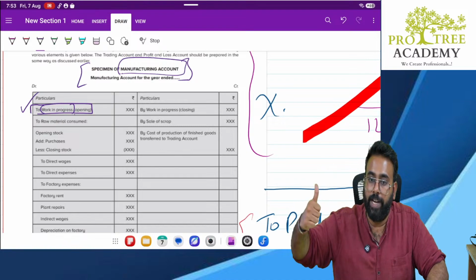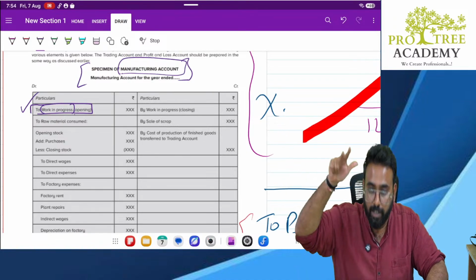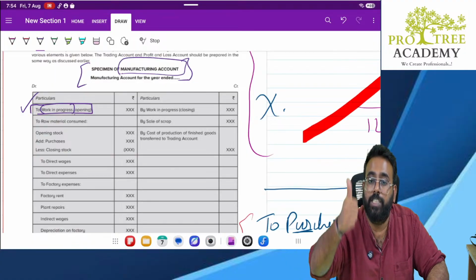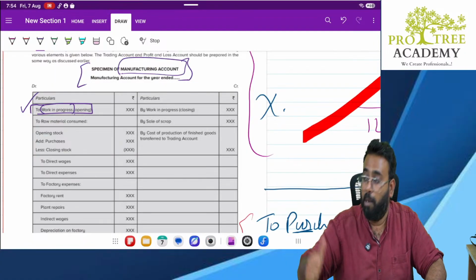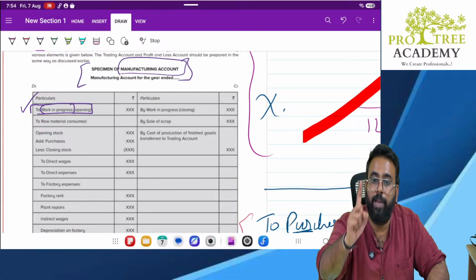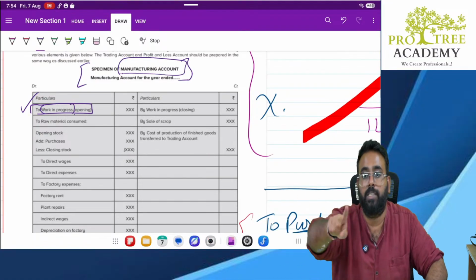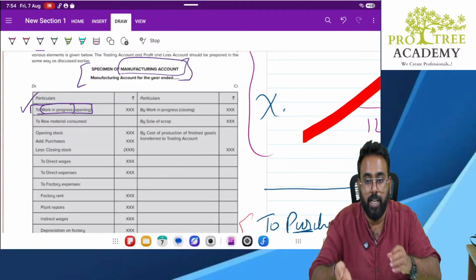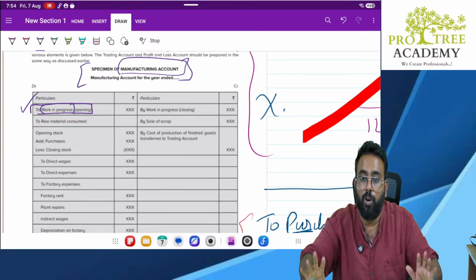Understand, our raw material was sugar, water and besan. But now, which raw material is still in the form of raw material only? Besan is only remaining as raw material only. Why? Because you have not done any changes to besan. Sir, sugar is already mixed with water. So, water and sugar is no more raw material.